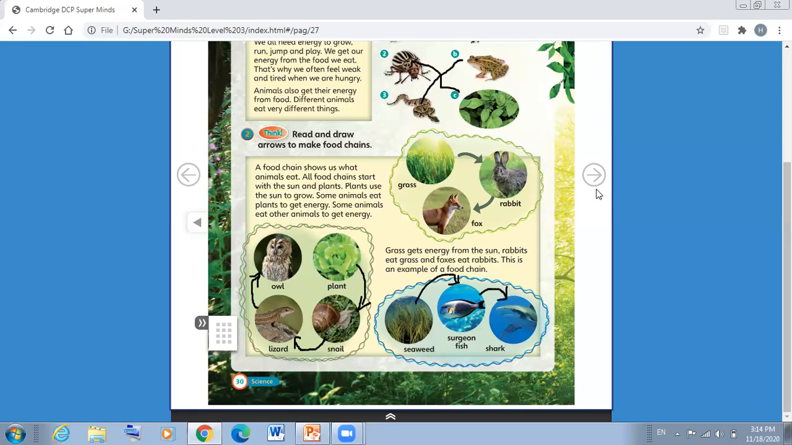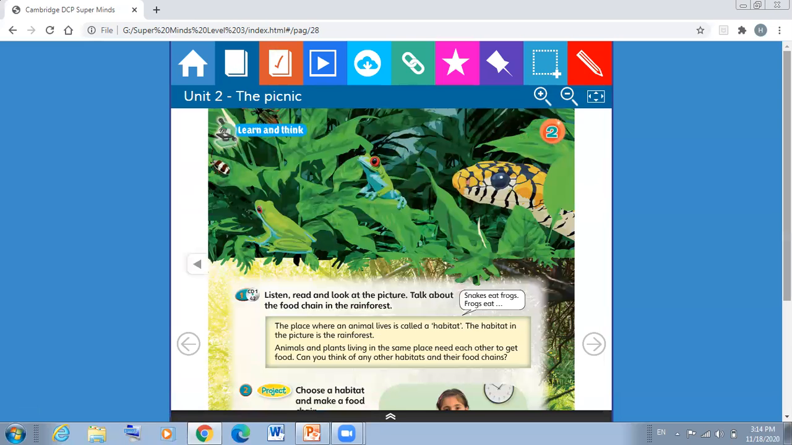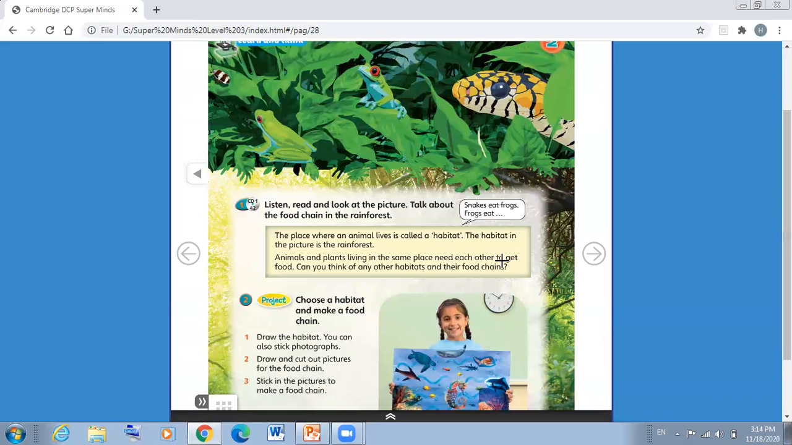Okay, so we're done with the food chain. Now we are going to talk about the habitat. All of the animals have a place to live in, and they can't live in another place. For example, we have a shark. Can the shark live in the desert? No, because the shark needs water, and without water the shark can't live.